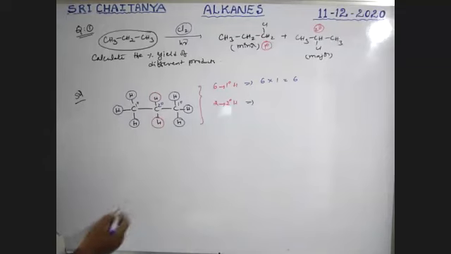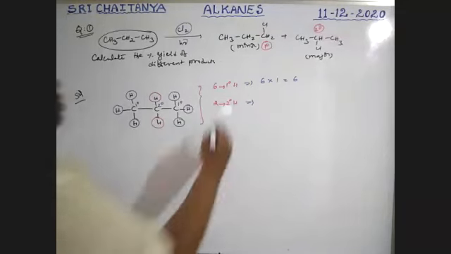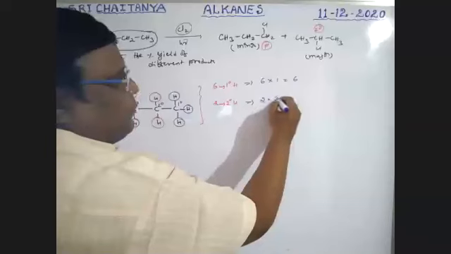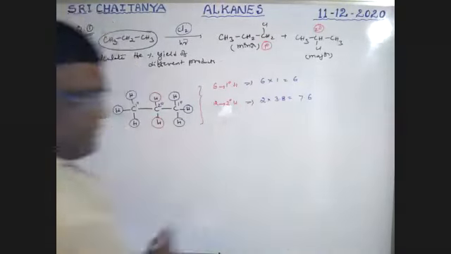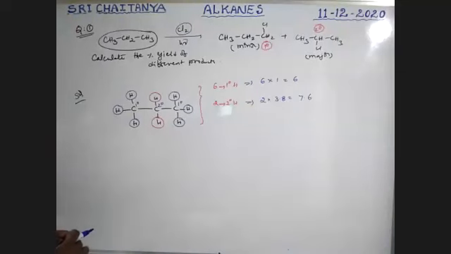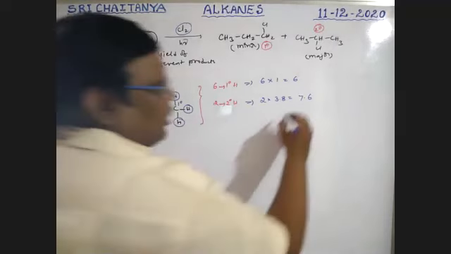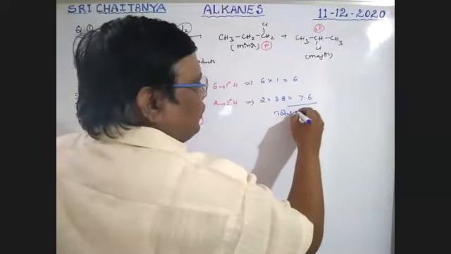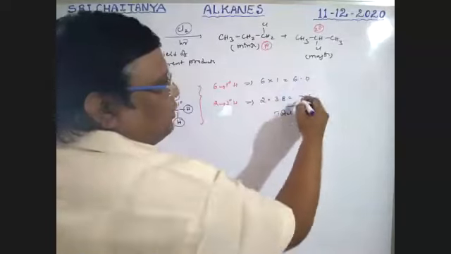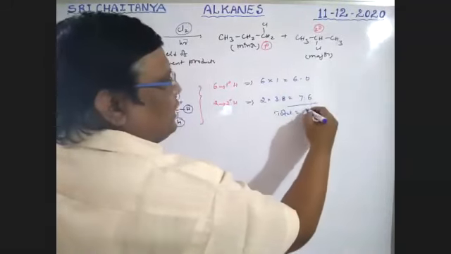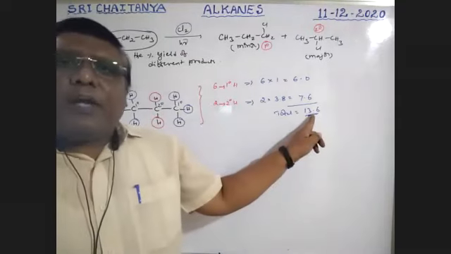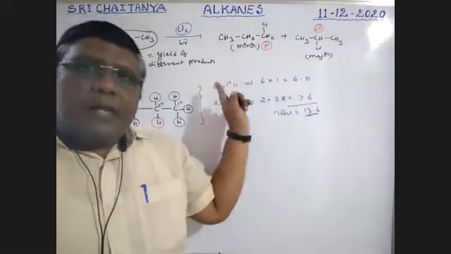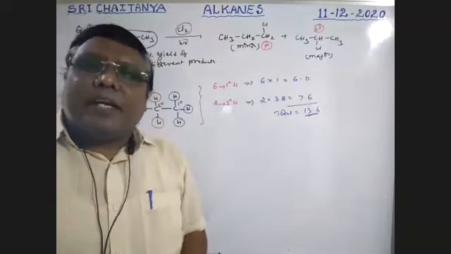During chlorination, 2 secondary hydrogens are there, each one 3.8, that gives 7.6. So that is the total value, boys. Now, what about the total value? Total value 6.0 plus 7.6, 13.6 is the total value, boys. That means among this 13.6, 6 is from primary and 7.6 from secondary.